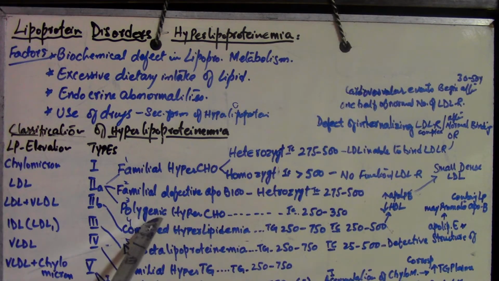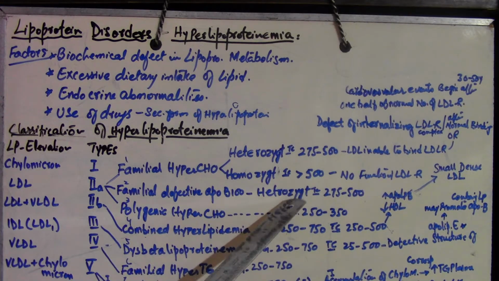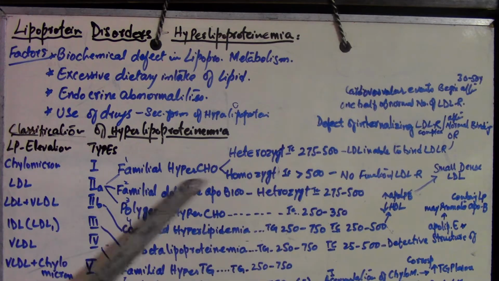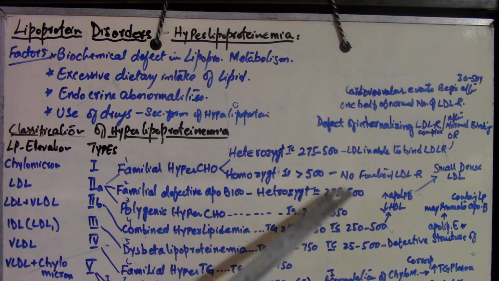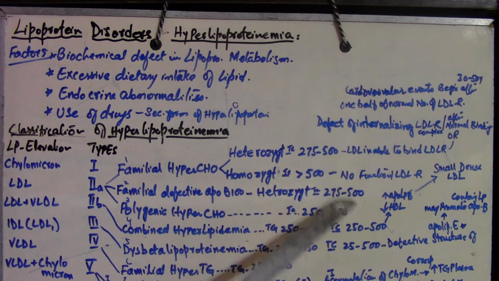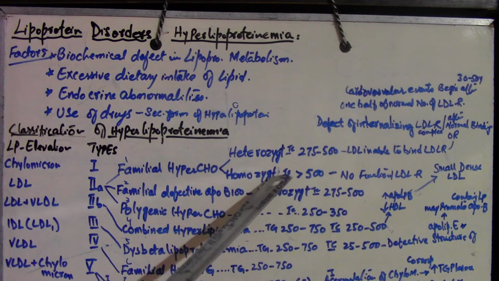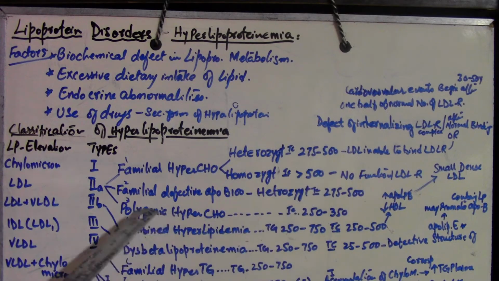The third one is the polygenic. You can understand it, or easily learn it, that in both of these heterozygotes, either the familial hypercholesterolemia or the familial defective apolipoprotein B100, the cholesterol level is approximately equal in each of them, right? But in the homozygote, as I told you, it is more severely affected. It is above 500 milligram per deciliter.